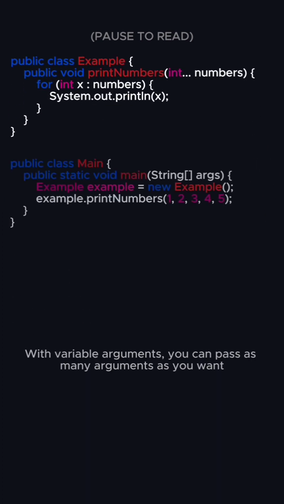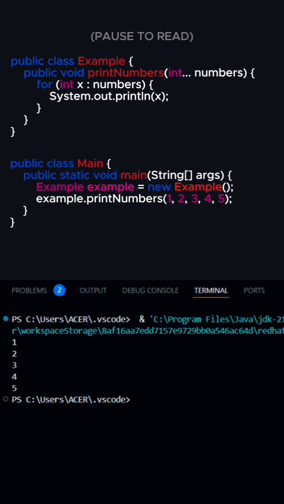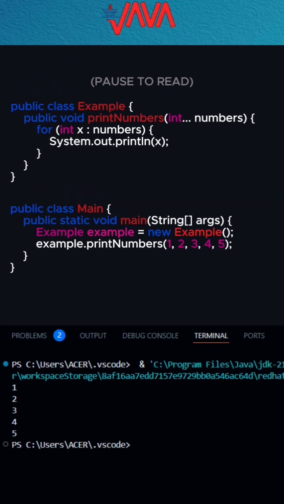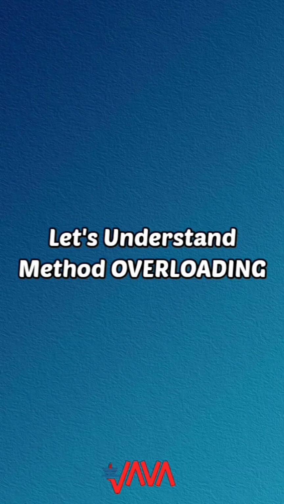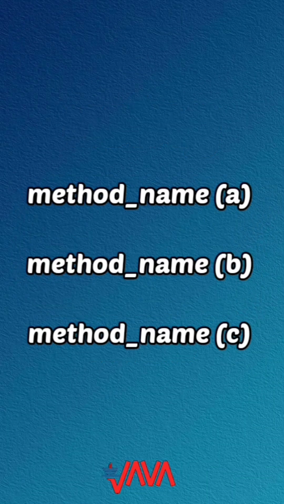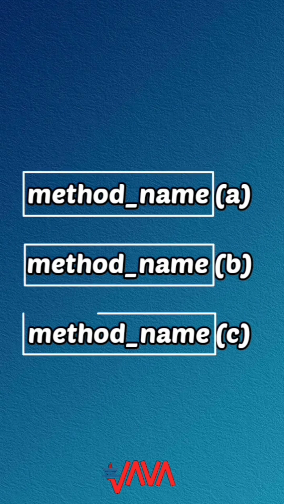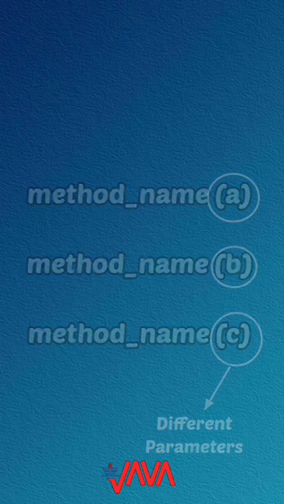With variable arguments, you can pass as many arguments as you want. Simple and flexible. Today, let's understand method overloading in Java, using a kitchen scenario. Method overloading allows creating multiple methods with the same name but different parameters.